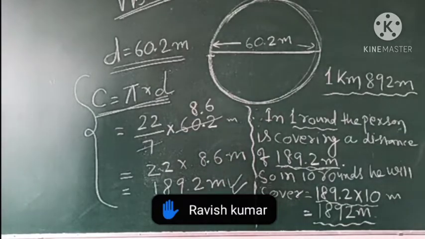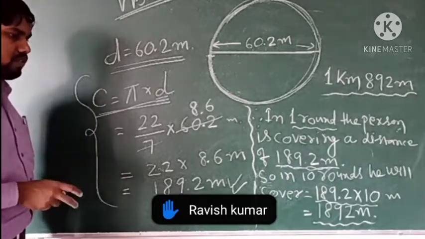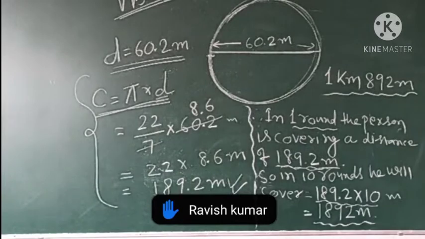This is how very simply we can find out the total distance he is covering in 10 rounds. For one round, that means the circumference of the circle, then multiply by 10. I hope you understood value based question number 1.